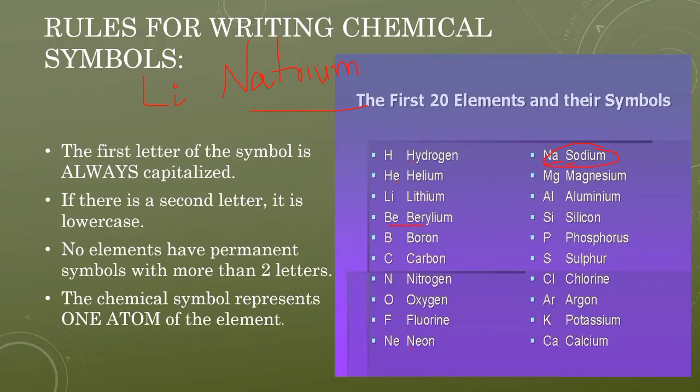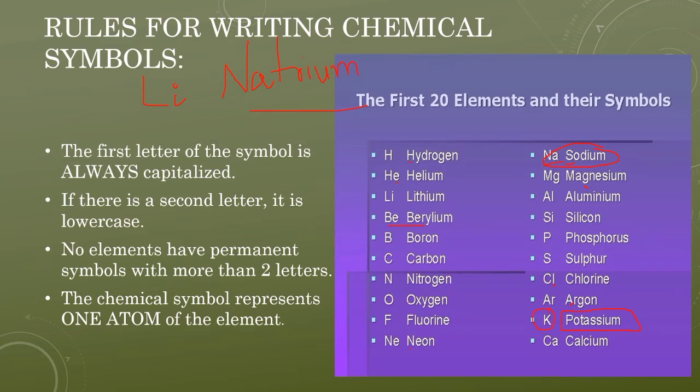Magnesium M, and then A, it becomes difficult, so we write it Mg. Aluminium Al, silicon Si, phosphorus capital P, sulfur S, chlorine Cl, where the second letter is a small letter. Argon Ar. Potassium, again here P is a capital letter, but we are not denoting potassium with P, we are denoting it by K.